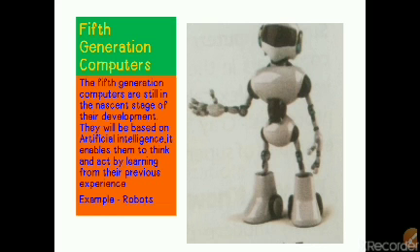And the fifth generation computers are still in the nascent stage of their development. They will be based on artificial intelligence that enables them to think and act by learning from their previous experiences. In this generation, the computer has its own artificial brain, and using the brain, they think, act and do according to their brain. Robots are the example of fifth generation computers.